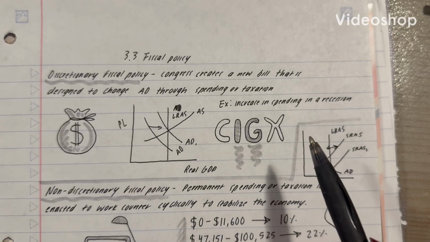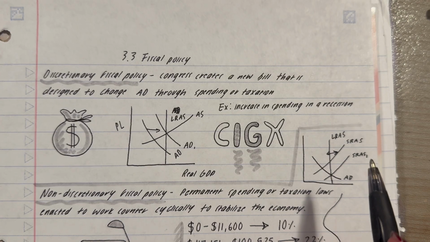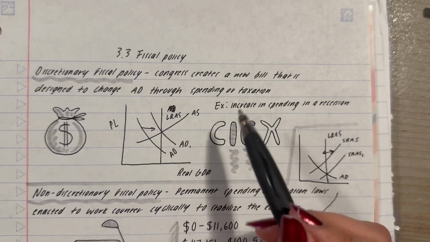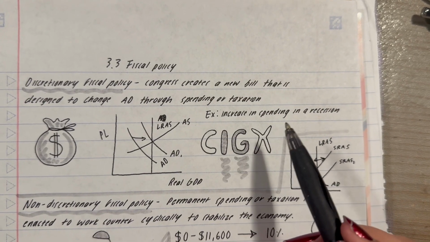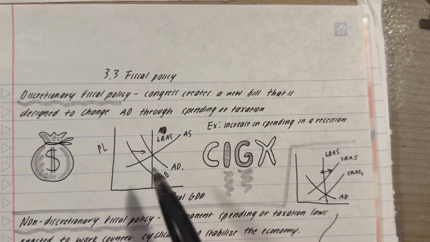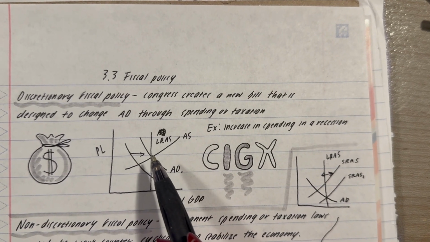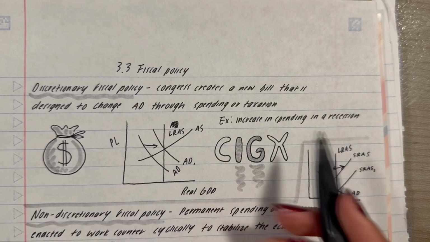So, discretionary fiscal policy is when Congress creates a new bill that is designed to change aggregate demand through spending or taxation. So, if here I have a recession, one of the things that the government could do through spending would be to increase spending. So, the increase in spending would shift the aggregate demand line to the right, which would create a new equilibrium point where you're in full employment.